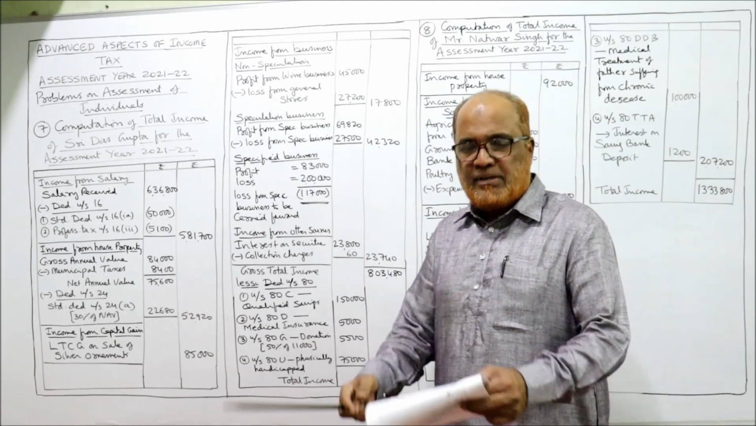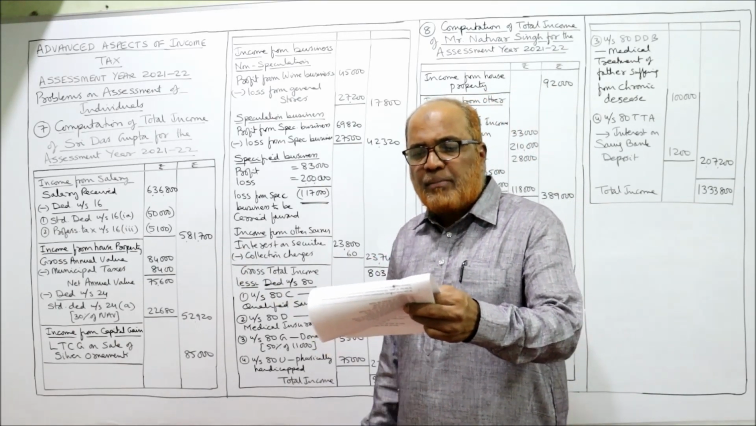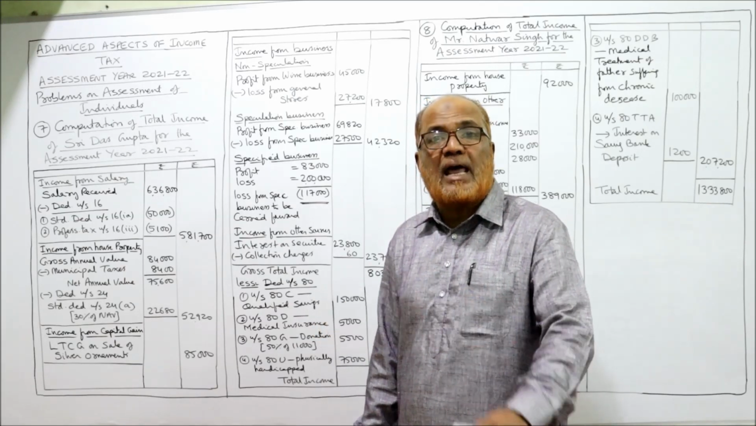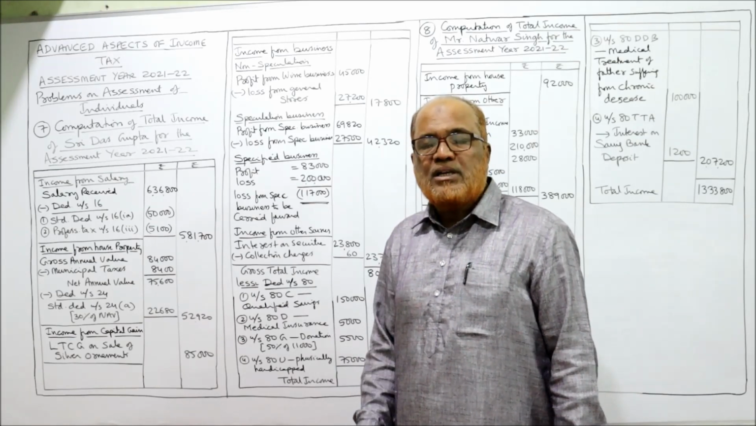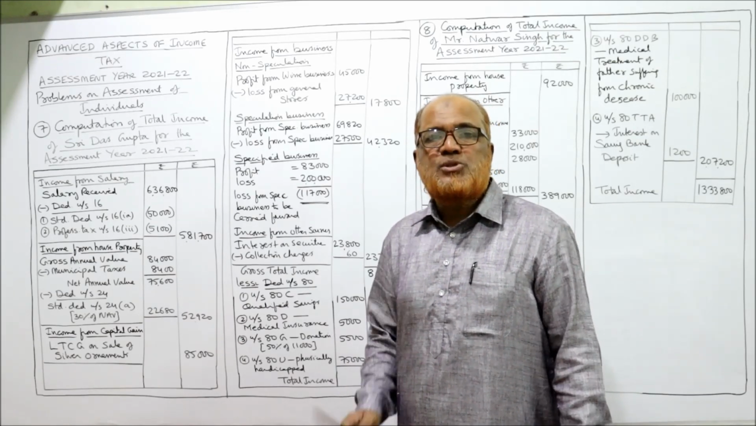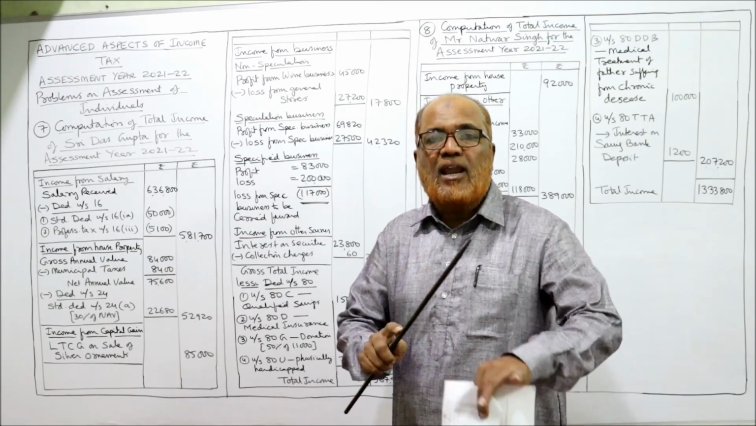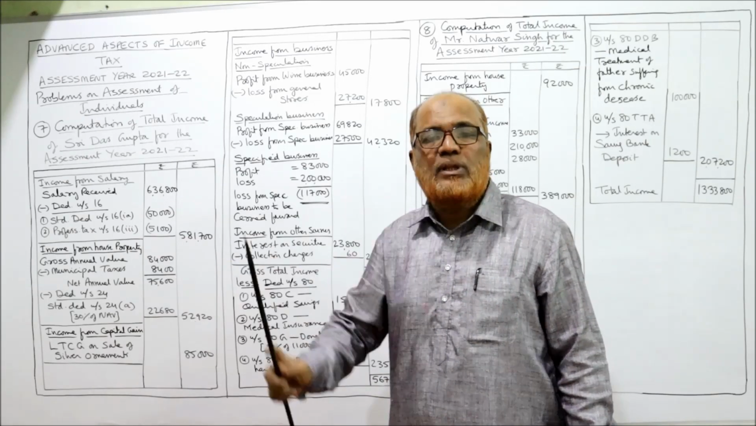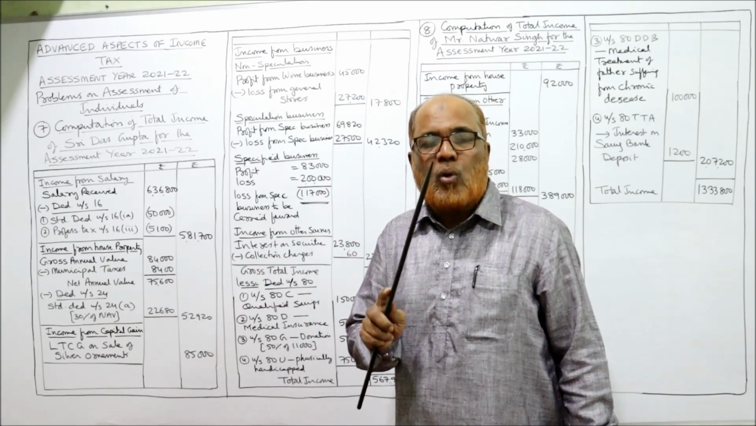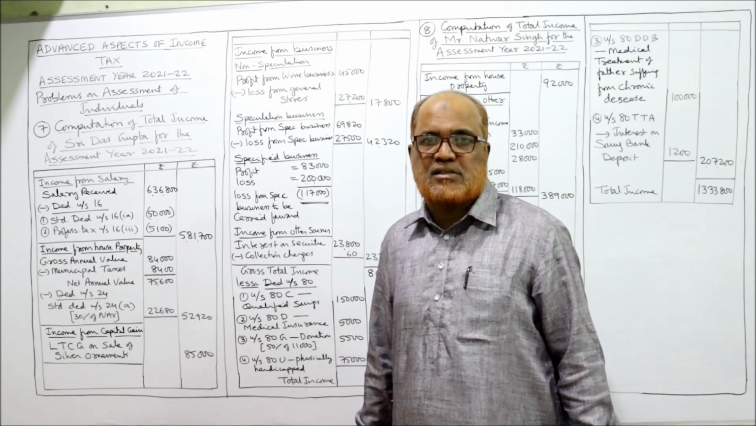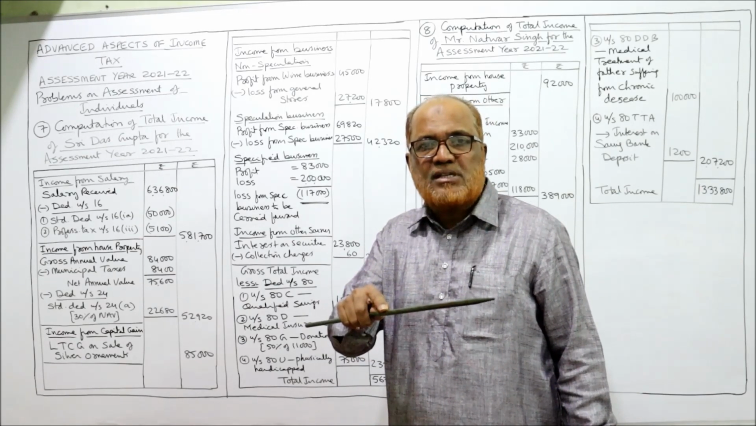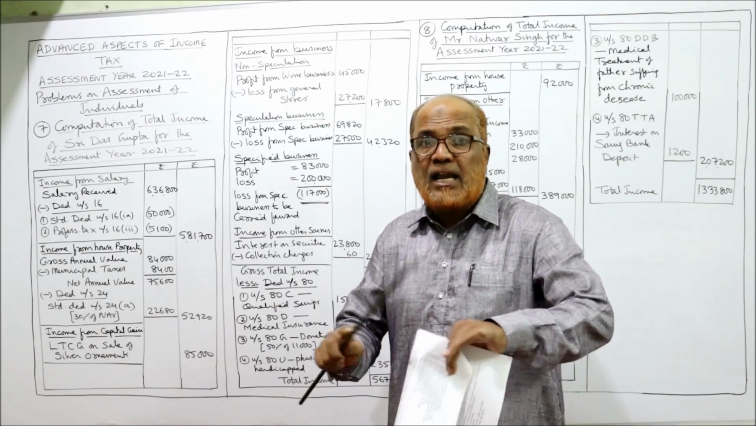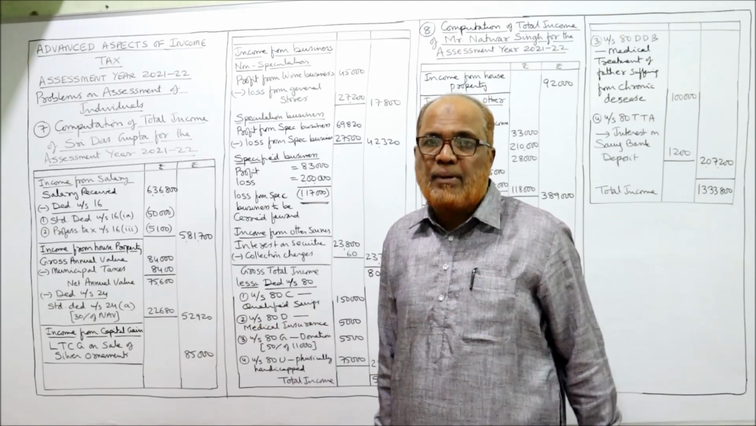Now come to specified business. Last one, it is given: profit from specified business 83,000 and loss from specified business 2 lakh. One point I have already explained in the previous video: specified business loss cannot be set off from any other income. It should be carried forward to the next year. It can be set off only from profit of specified business. So loss of specified business can be set off only from profit of specified business and nothing else. From no other income can it be set off.